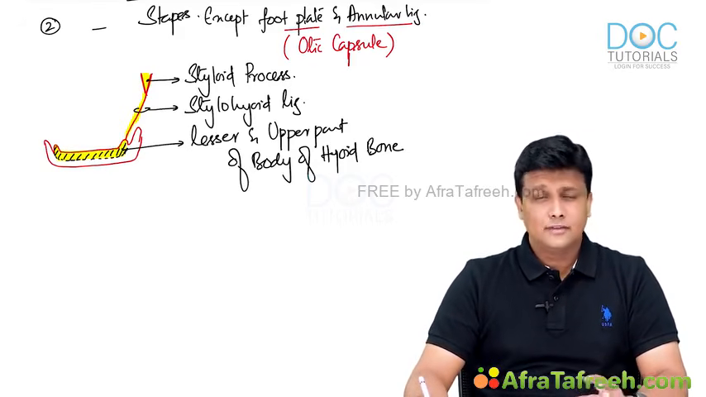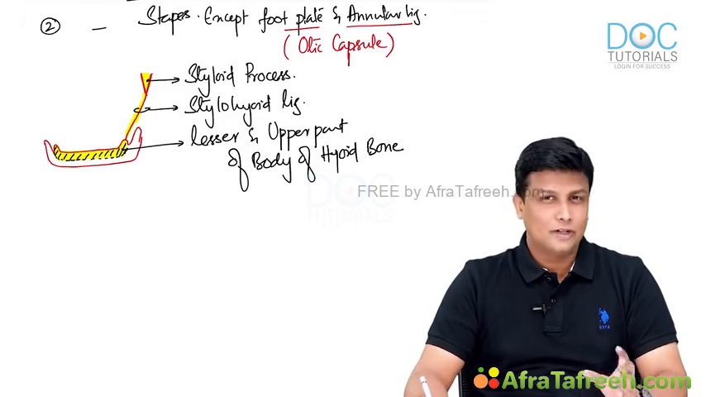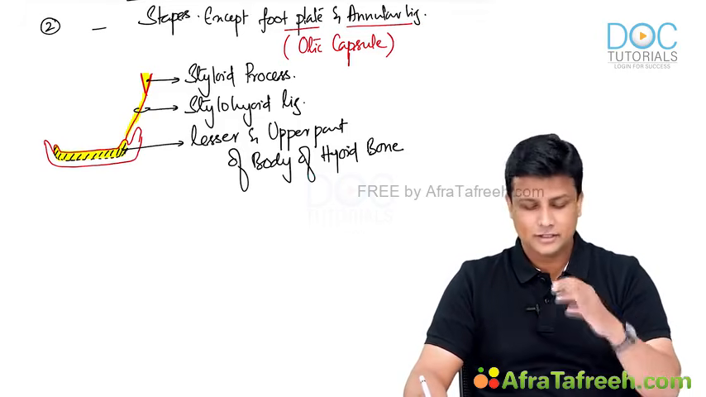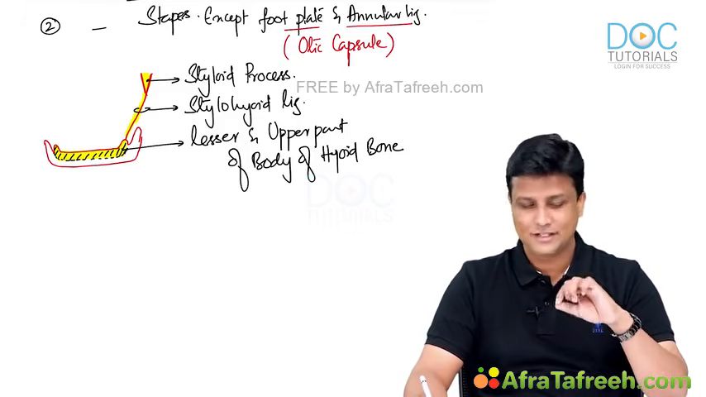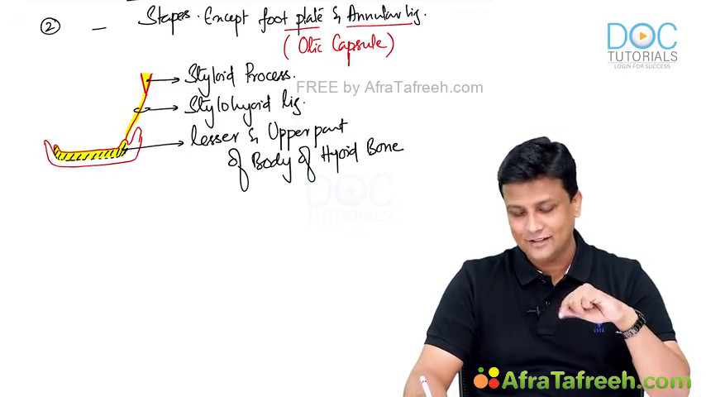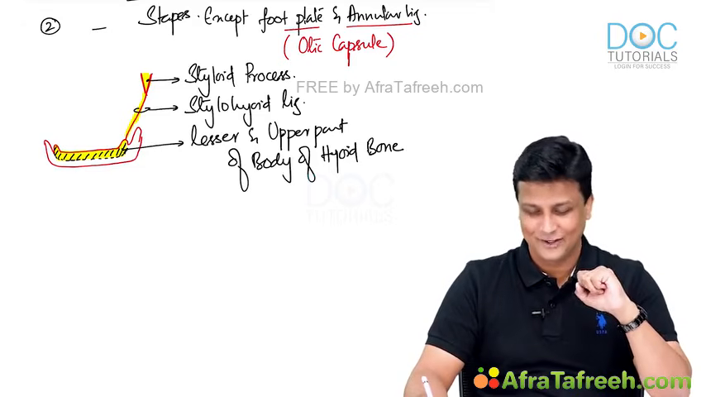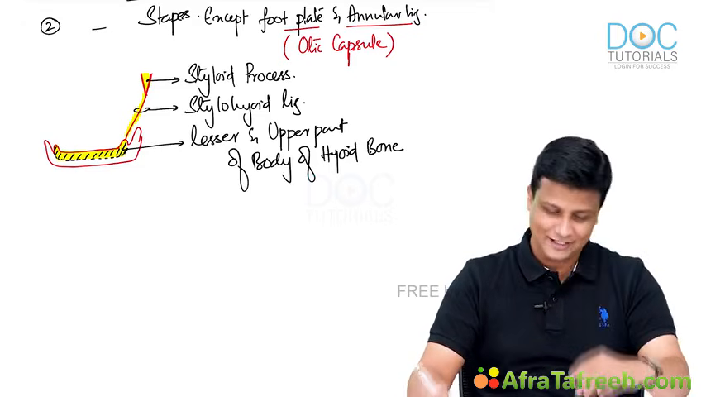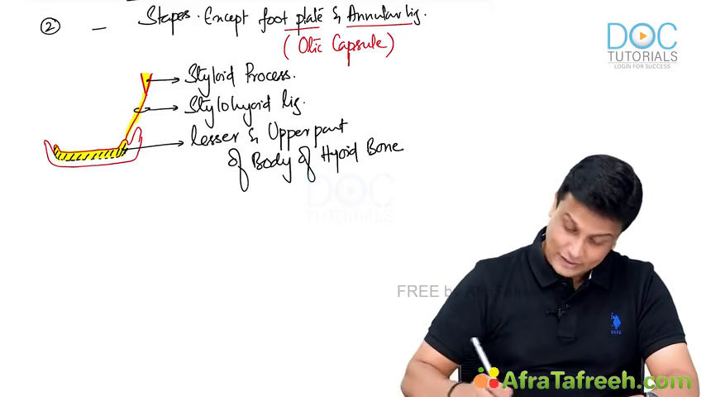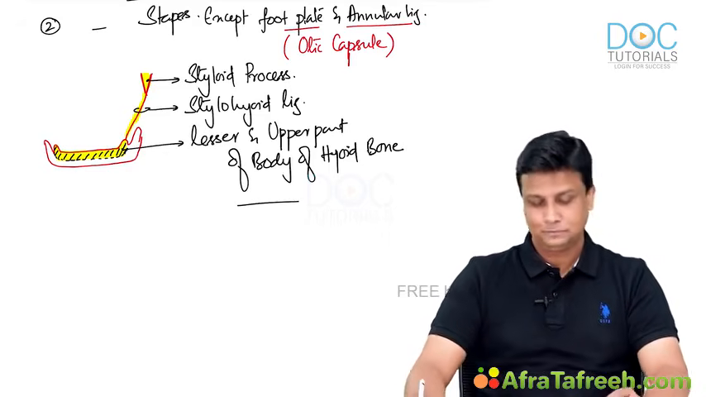If you observe carefully, almost everything in the second arch starts with S. S for stapes, S for styloid process, S for stylohyoid ligament, and even the lesser horn and the upper part of the body of the hyoid bone. Almost everything is with S only. So that is about the second arch.